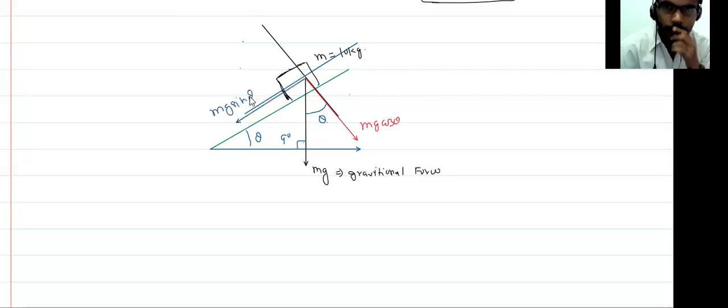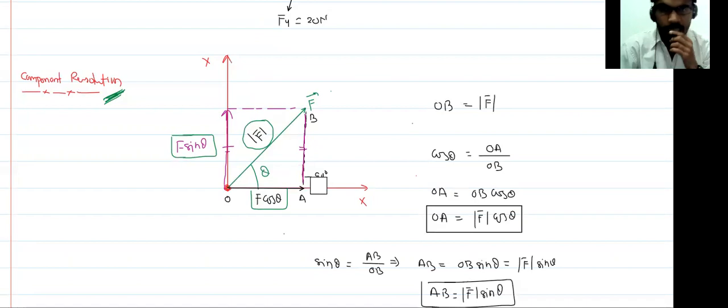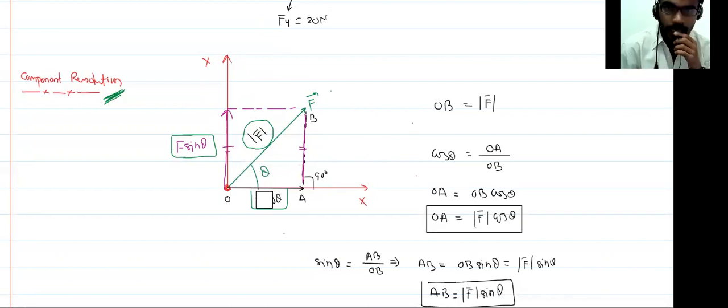Same as before: suppose you have a force that makes an angle theta with this line. You resolve this force into two components, one along this axis and one perpendicular to it. Because this line makes an angle theta with the force, along it is F cos theta and perpendicular to it is F sin theta.